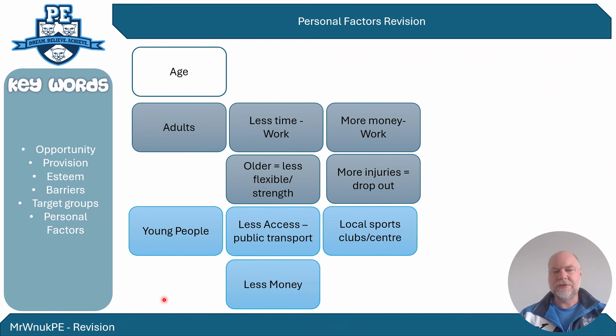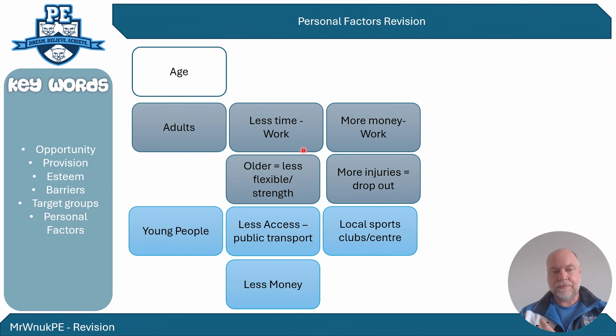And then finally, we talk about age. Please don't be drawn into the fact that you think that older people can't take part in sport because they're old and all the characteristics you might associate with getting old, about their physicalities and stuff. It's not about that. It's about the typical lifestyle factors that are linked to age. So we're not talking about old people, we're talking about adults versus young people if it's talking about age. Now, adults tend to have less time because of work, okay?